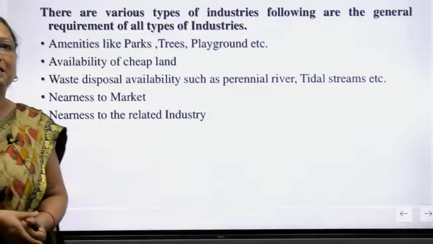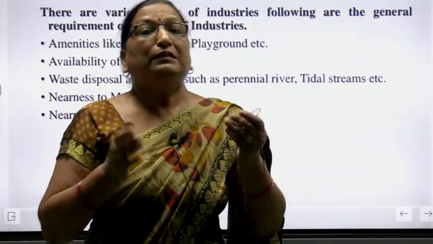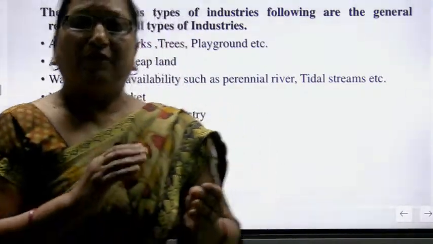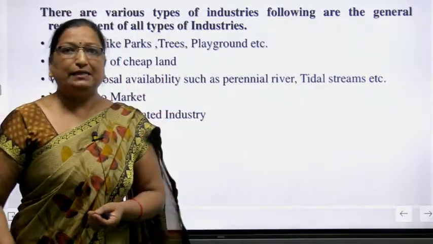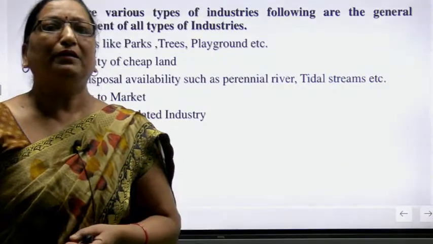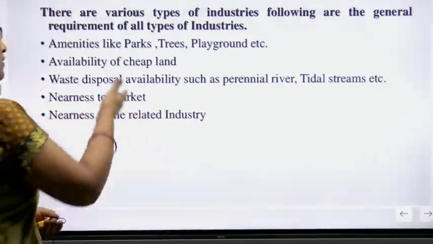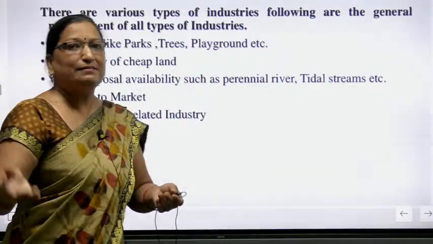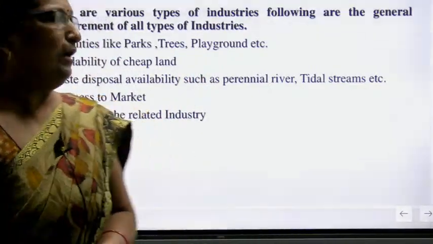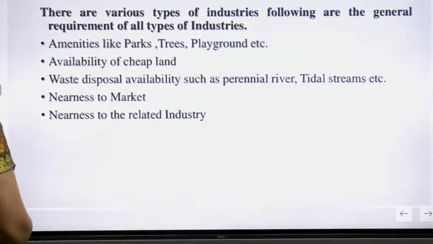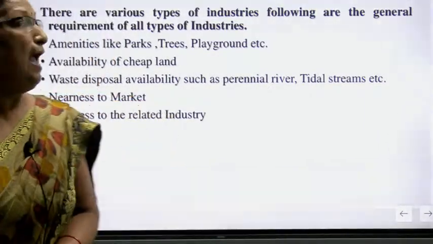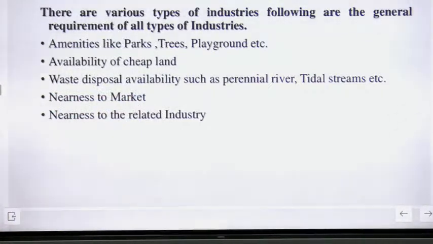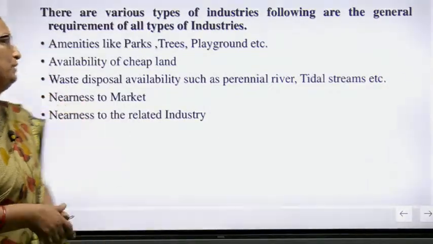Perennial rivers means rivers which flow throughout the year are known as perennial rivers. Is that clear? Rivers that flow throughout the whole year are known as perennial rivers. And tidal streams, you read that point very carefully. Now nearness to the market is very essential for the requirement of the industry. And the last point is nearness to the related industry.